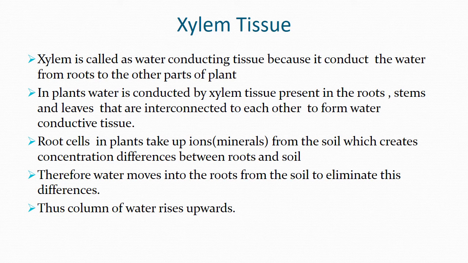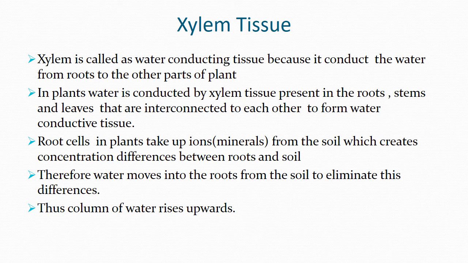The root cells in the plants absorb ions, like potassium ions, sodium ions, calcium ions, from the soil, which creates concentration differences between the roots and the soil.